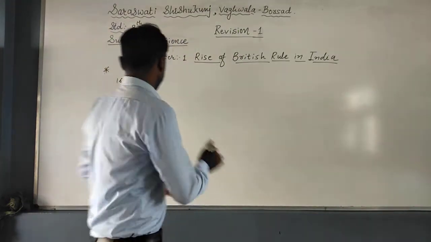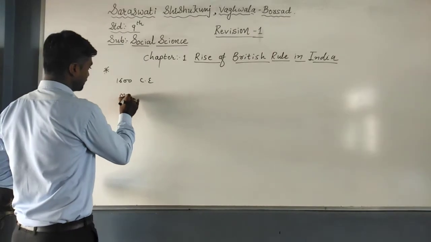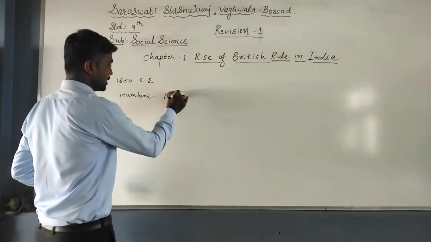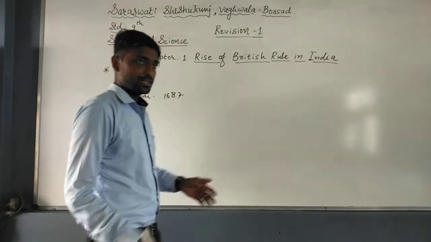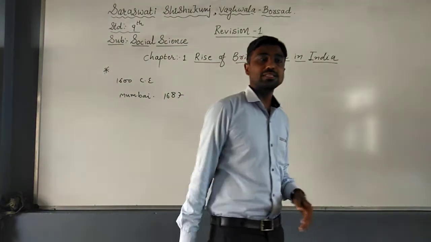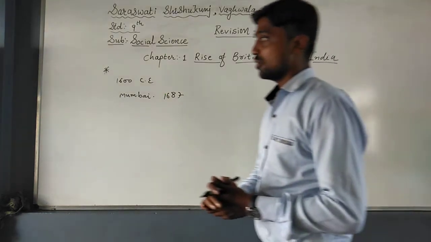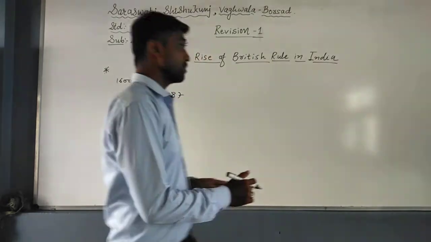And see that Mumbai became their headquarters in 1687. Slowly and steadily they also established their areas to rule and trade. Now, the French East India Company also arrived in India in 1664.